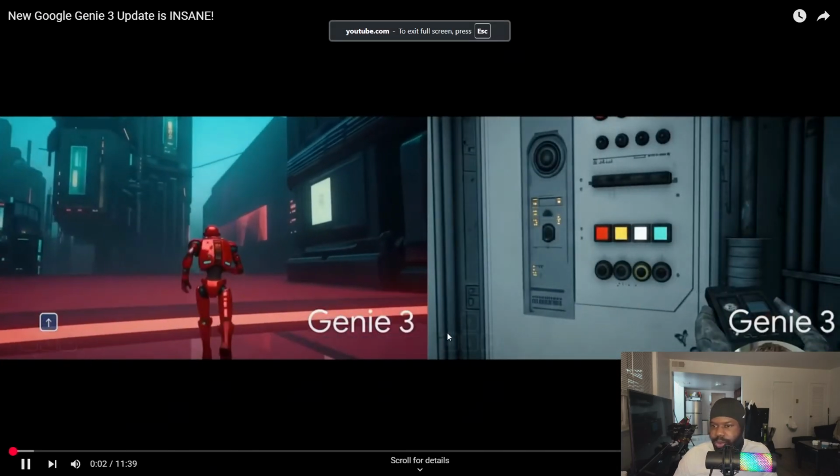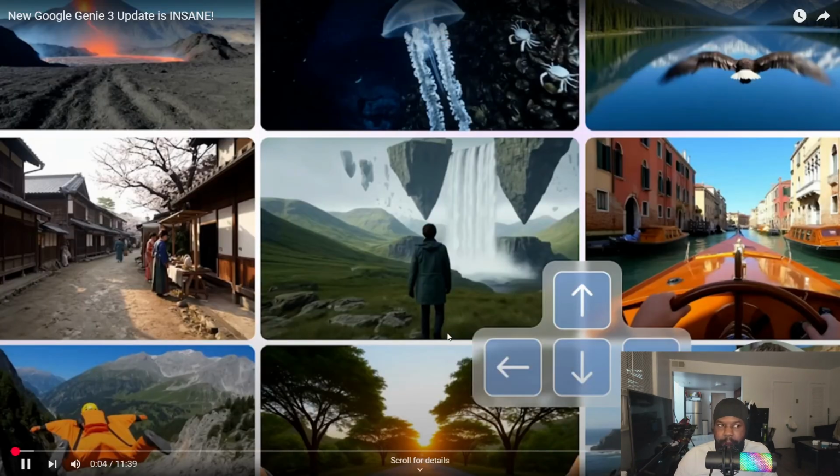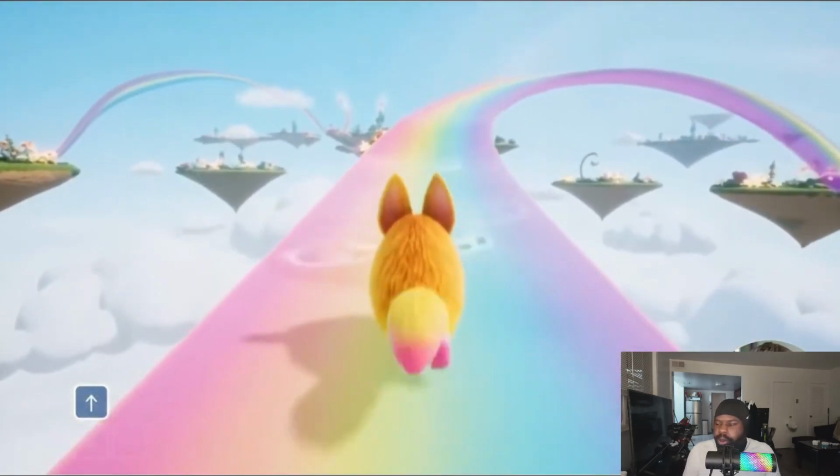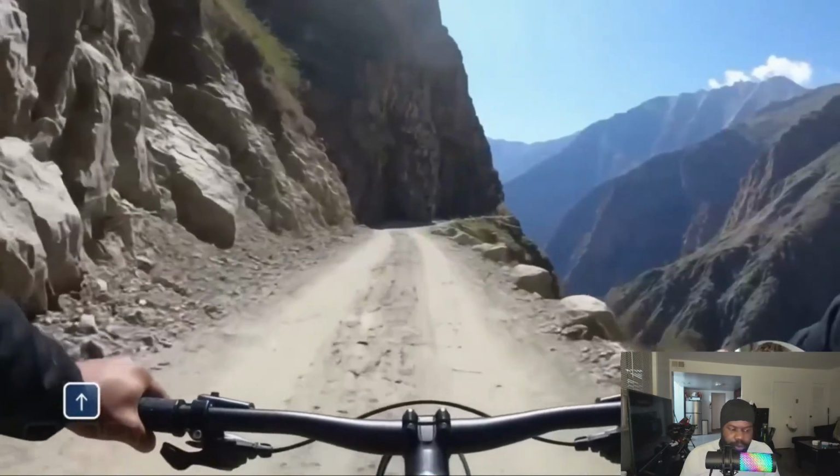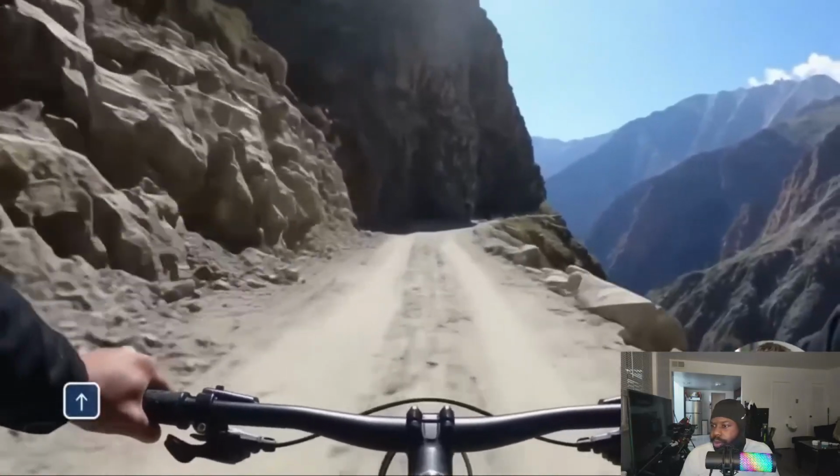Genie 3 update is insane. Google just dropped Genie 3 and it's totally crazy. You can now create entire video game worlds just by typing words. I'm talking about full 3D worlds you can walk around in real time, and it gets even more insane than that.